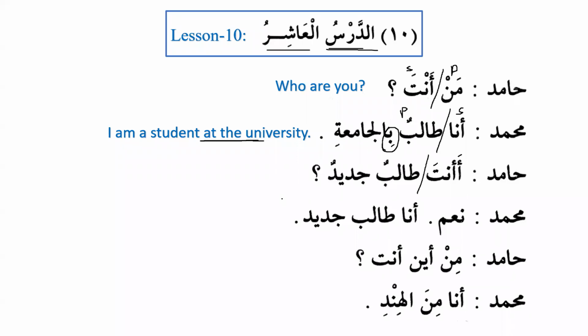So the beauty of these books is that we must appreciate and make dua for our sheikh that whatever we learned in the previous lesson, the first part of the lesson will be basically a review of it. So now you will see that the first slide is a review of what we have already learned. And inshallah, in the next part of the lesson, we will talk about the new ideas. We must appreciate and also make dua for the sheikh that mashallah, he has done a very good job. May Allah protect him and give him a healthy life. So anta talibun jadidun, are you a new student? Na'am, ana talibun jadidun. Yes, I am a new student.